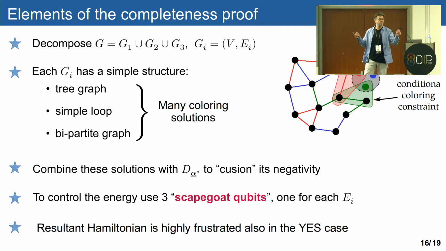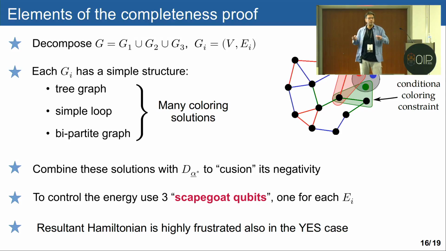And the idea is that each one of them has many, many solutions. Then we want to take all these solutions and combine them together with this specific D, in order to cushion the negativity. And in order to do that, we use what we call a scapegoat qubit. So we add some more qubits to the system, one qubit for each one of these subsets, and we condition this solution on these qubits.